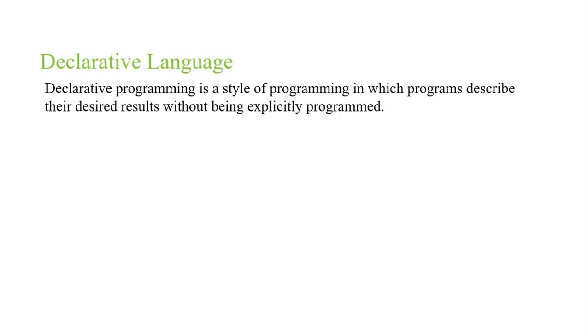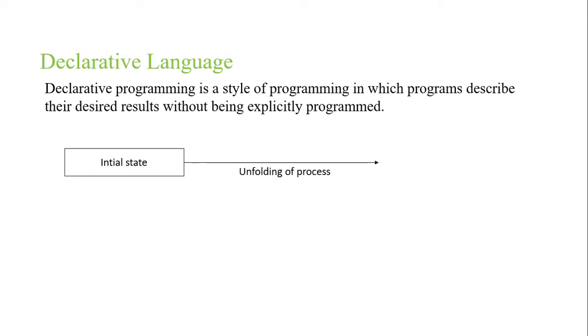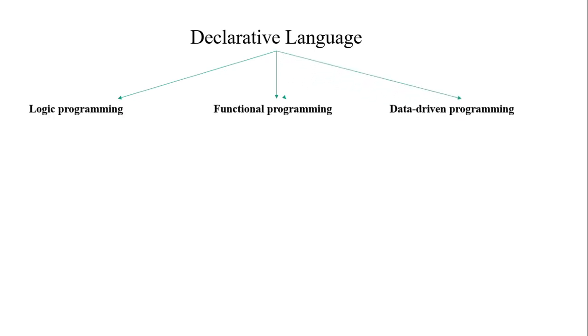Declarative form. What do you mean by declarative form? It does not have any specific process, it is only concentrated on the result. Here the programmer does not need to specify the specific process of how to get the desired result. It doesn't matter for a declarative language. It only focuses on the desired result. Declarative languages are also broadly categorized into three forms: logic programming, functional programming, and data-driven programming.